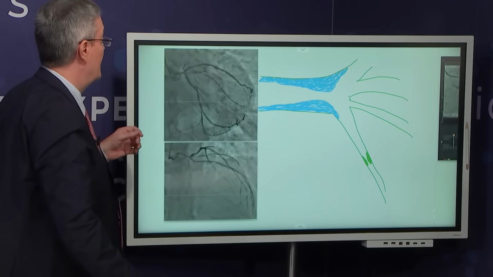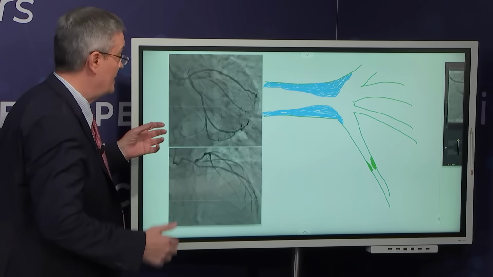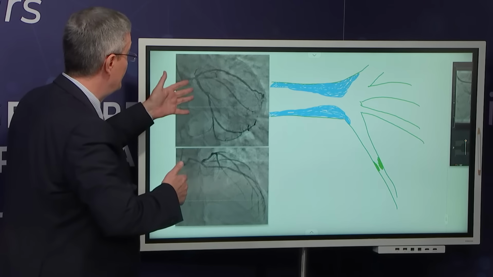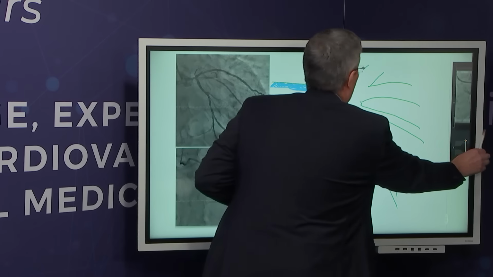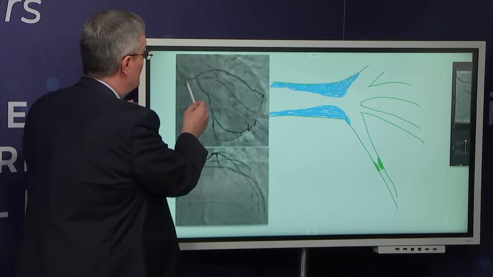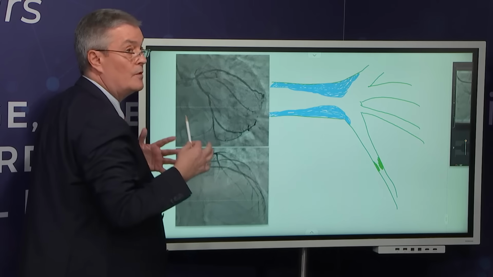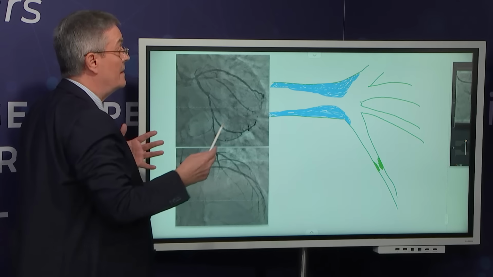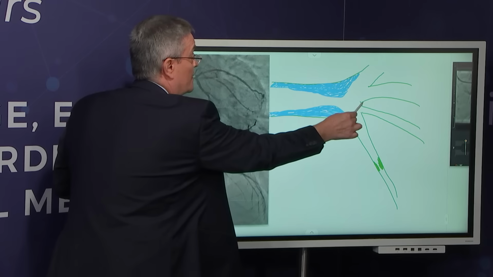Yeah, thank you, Jacek. I think we should go to our smart board because I will try to share my view on this angiographic appearance of disease. Because for an interventionist, I think angiography is our GPS. There are two projections that I selected, caudal and cranial. What I see, and I try to draw here, is actually a more diffuse pattern of disease inside the left main and in front of the ostium of the circumflex. And what we know is that plaque distribution is usually in the lateral wall of the bifurcation opposite to the carina. So the carina is usually free of disease.